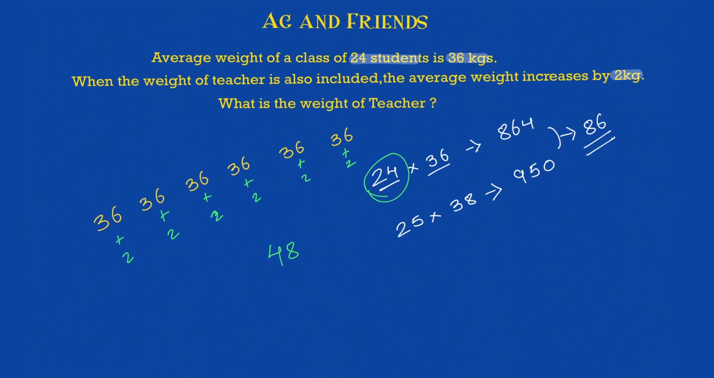And then the teacher also has to maintain the average of what? The new average of 38, right? The teacher has to maintain this. So what is the weight that the teacher will come up with? 38 plus 48 is 86.